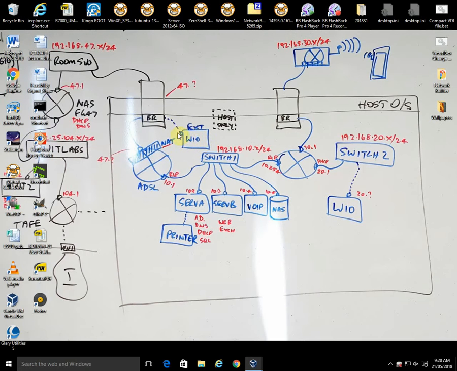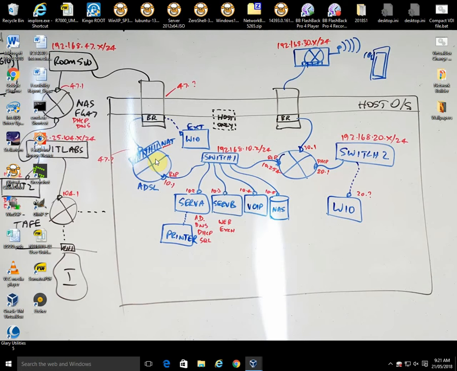We can create a VPN tunnel from the Windows 10 machine that terminates on the front interface of our ADSL, our 0 shell, and it could handle that in a couple of different ways.